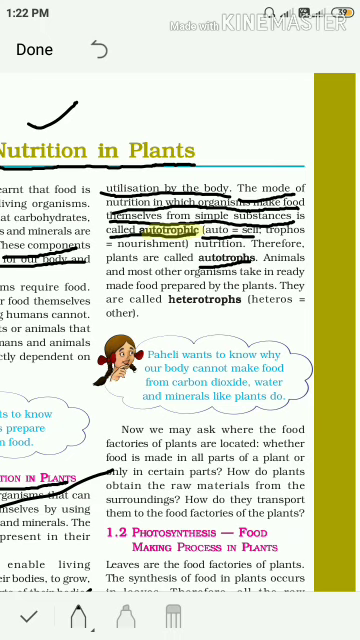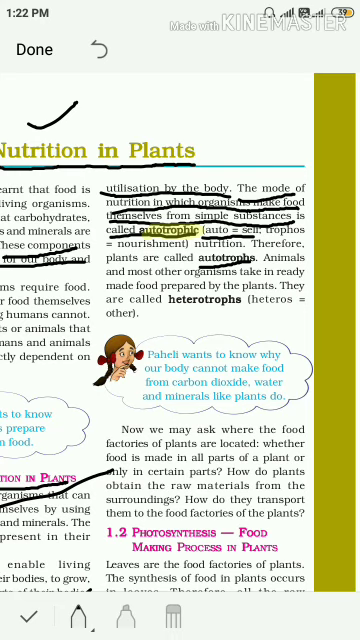So, now you can easily give the answer. My question is, give one example of autotrophs. Yes, you can say plants. Why? Because plants prepare their own food. That's why plants are autotrophs.